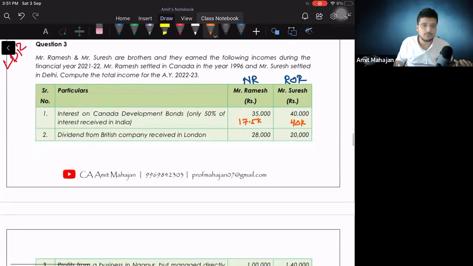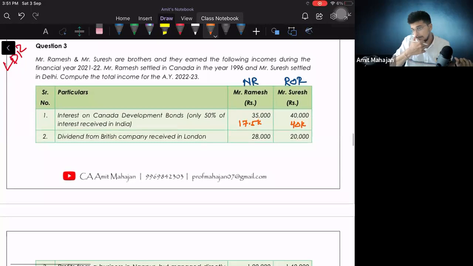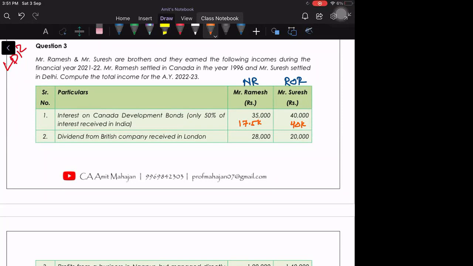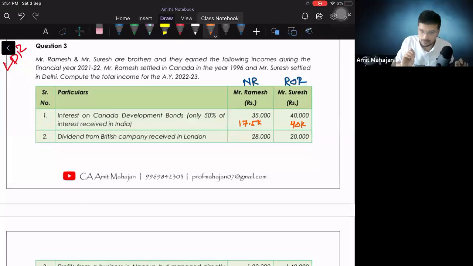The next point, dividend from British company received in London. First of all, whether this is Indian income or foreign income. Of course, this is foreign income, right? Because it is not accrued in India, not received in India. Since it is a foreign income, for non-resident, that foreign income will always be exempt. It will not be taxable. Perfect. So here it will be nil. But for a resident, for ROR, the entire income is going to be taxable. Here I will write 20,000.